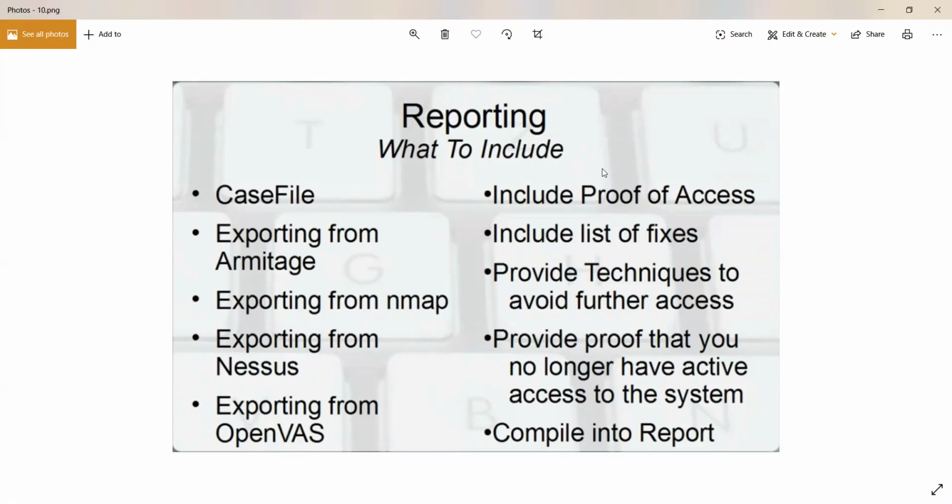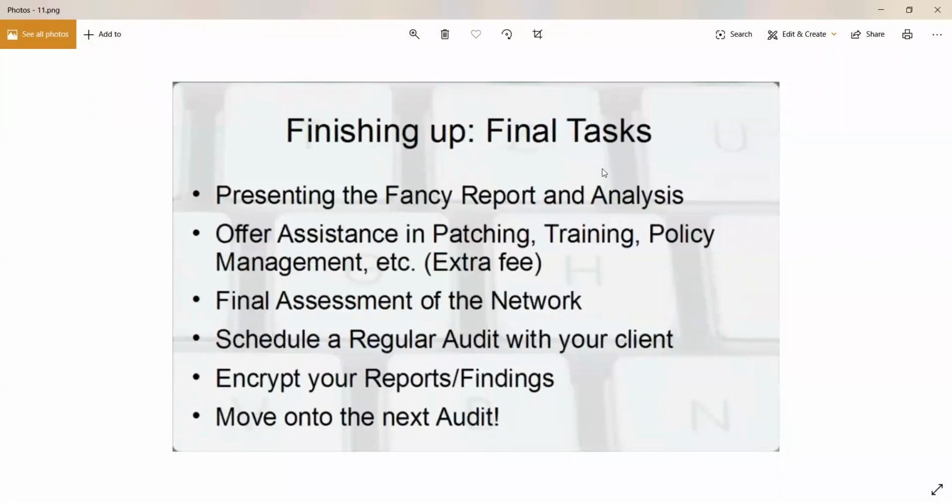All the information that you have, what you did, how you did it, whatever screenshots you've collected, whatever suggestions you have for fixing those security issues, all of that you can compile into your report. And once you're done with that, you present this report to your client.